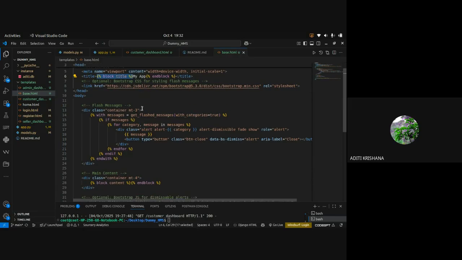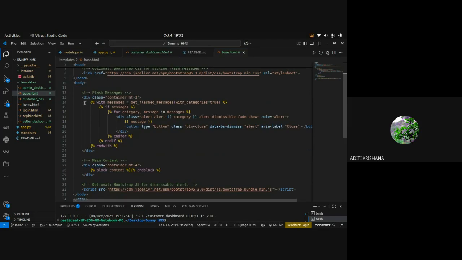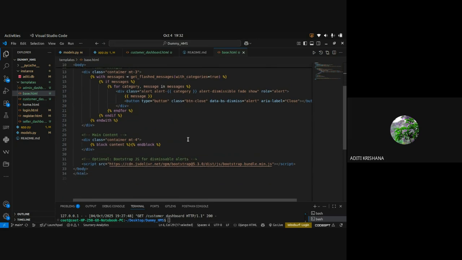Then here comes the flash message. So I have written the condition for what it has to show when success is coming and what it has to show when danger is coming. I have written that using Bootstrap. You can also write that.